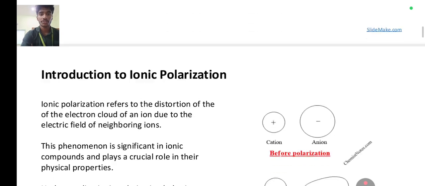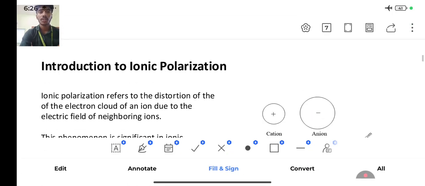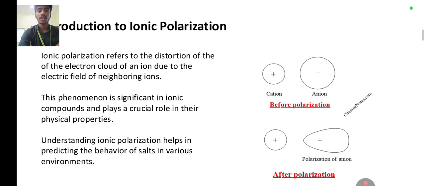Ionic polarization. Introduction to ionic polarization. Ionic polarization refers to a displacement of the electron cloud of an ion due to the electric field of neighboring ions. This was the cation. This was the anion. Before polarization, the process is done like this, in circular motion. This phenomenon is significant in ionic compounds and plays a crucial role in their physical properties.